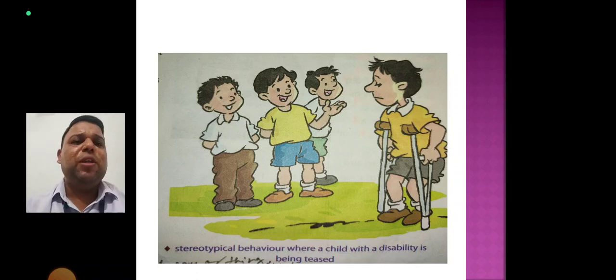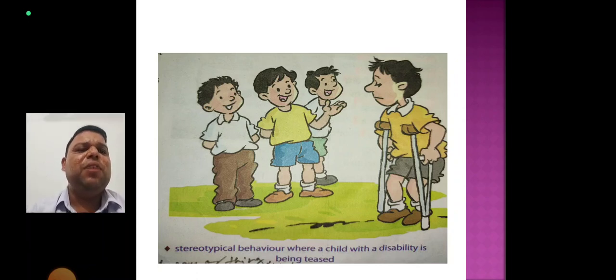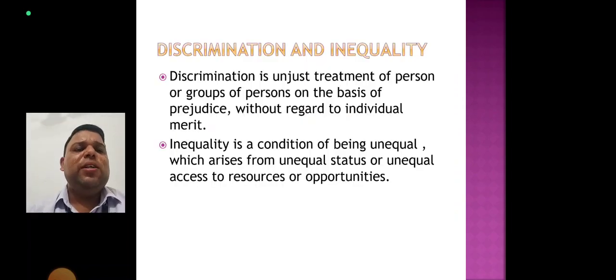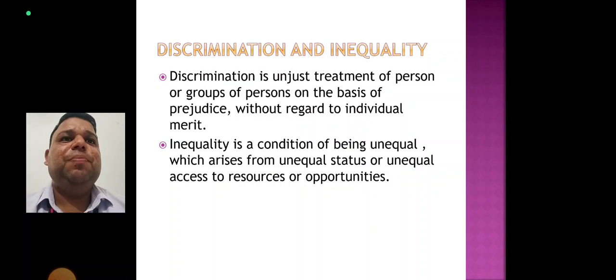Now look at the picture. There is a physically disabled boy. His friends behave in a stereotypical way, where a child with a disability is being teased. Now the next point is what is discrimination.